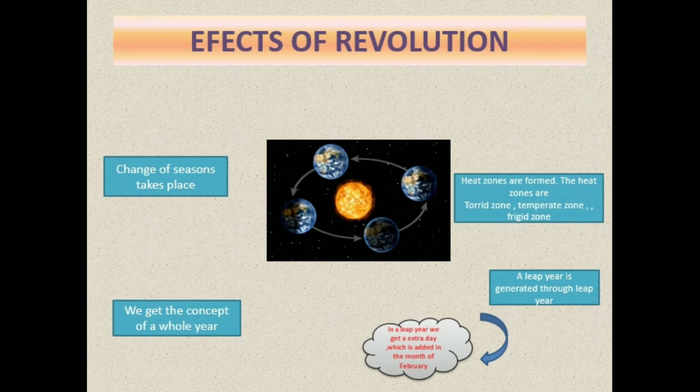Due to revolution, changes of seasons take place on the earth. We get the concept of a whole year. Heat zones are formed. The heat zones are torrid zone, temperate zone, frigid zone. A leap year is generated through revolution. In a leap year, we get an extra day which is added in the month of February. And this leap year can be seen every 4 years.